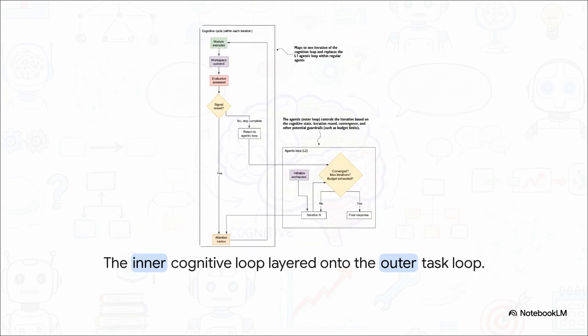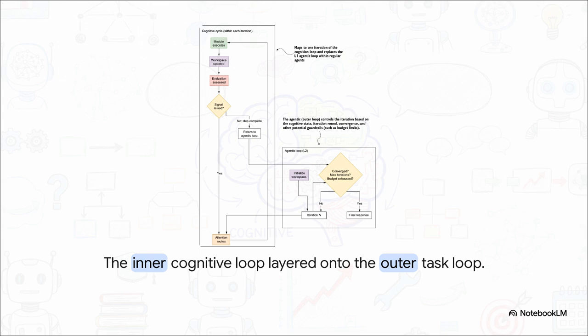Now we need to understand how nested this all is. The inner cognitive cycle we just talked about sits completely inside the outer agentic task loop. That outer L2 loop is managing the big picture, checking if the overall goal is done or if you're out of compute budget. But inside that loop, the inner cognitive cycle can spin multiple times in fractions of a second.